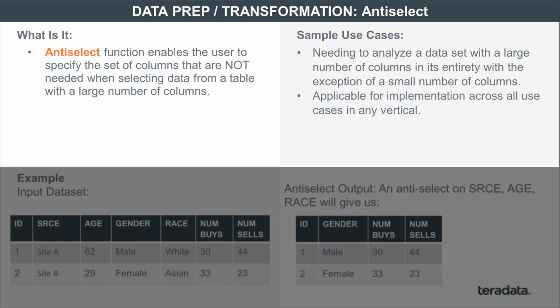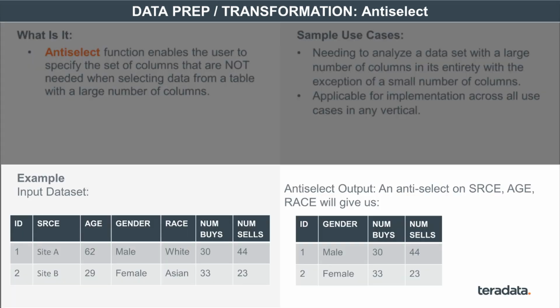What you can do instead is something called Antiselect, which allows you to specify which variables you don't need as part of the table, the data set that you want to analyze. It is basically saying, give me the entire data set, but not these variables. And that's what Antiselect does. So in this case, on the right, you see the original data set: ID, source, age, gender, race, num bys, num cells. When you antiselect on source, age, and race, those fields get dropped, and this is the result. That's what Antiselect is about.